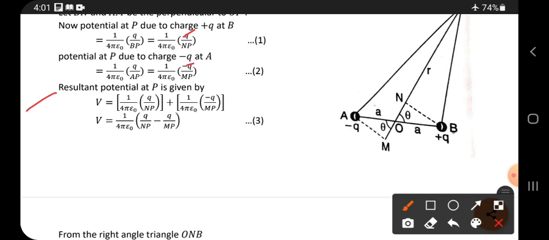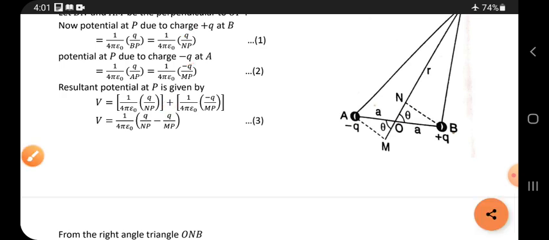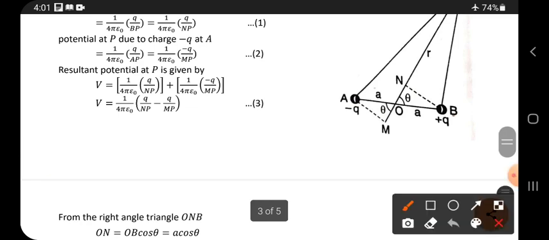Next, for the resultant, we must add equation 1 and equation 2. By adding the equations, what do we get? The common terms we can take outside. Then we get q by NP and minus q by MP. Let this be equation 3, and keep it aside.